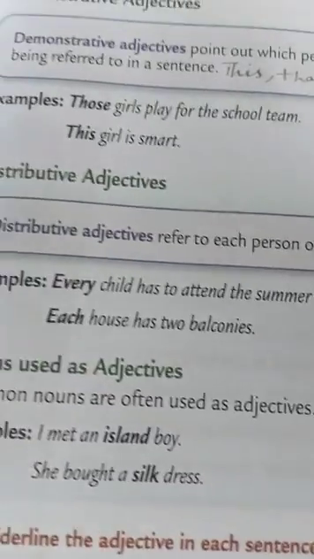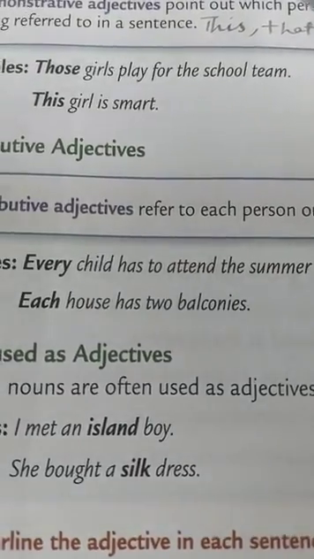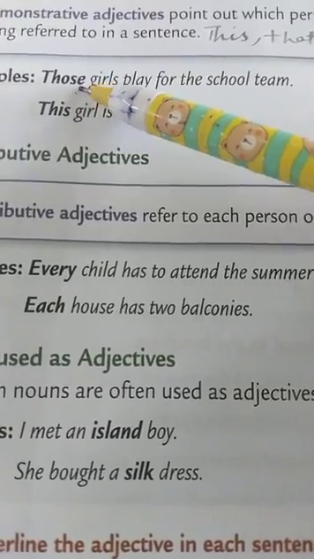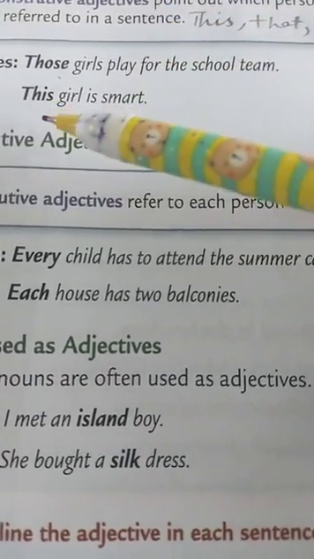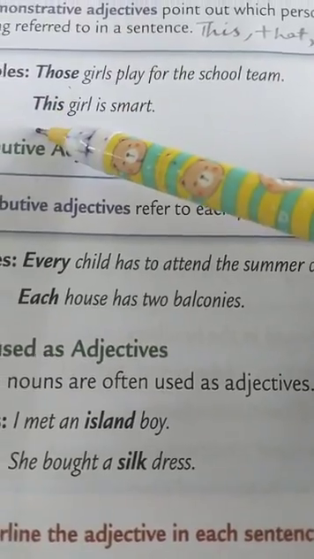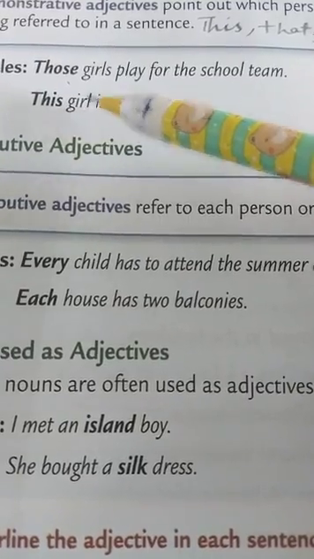Now examples: those girls play for the school team. Now here, demonstrative adjective those is being used to point out the girls, particular girls. This girl is smart. Now in this sentence, the word this is a demonstrative adjective because it is being used to point out a girl.